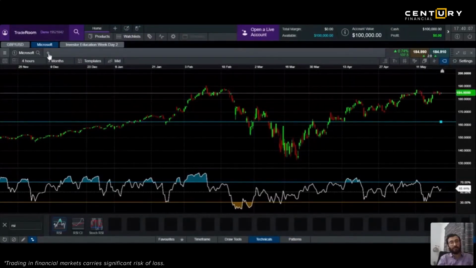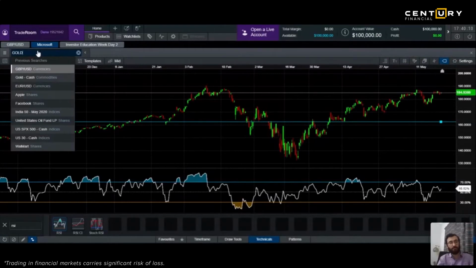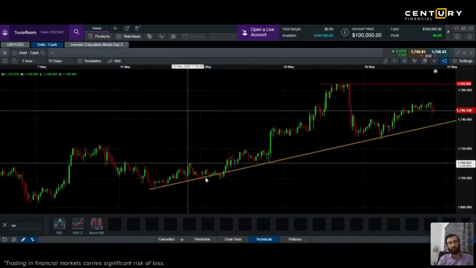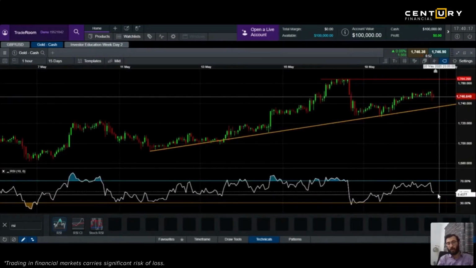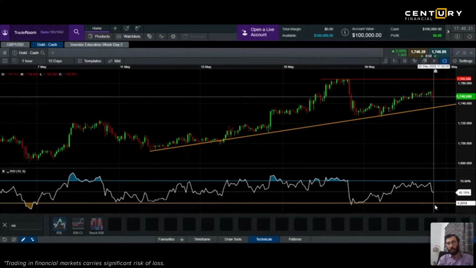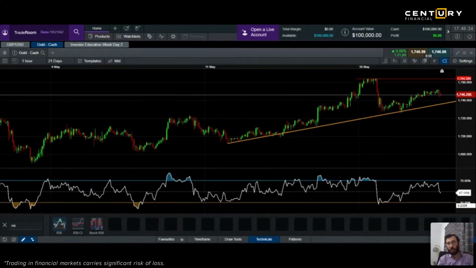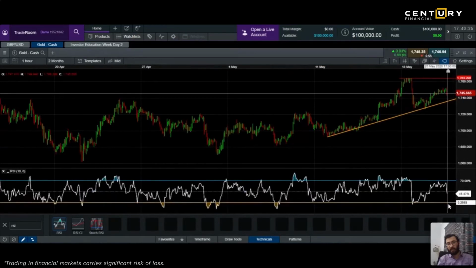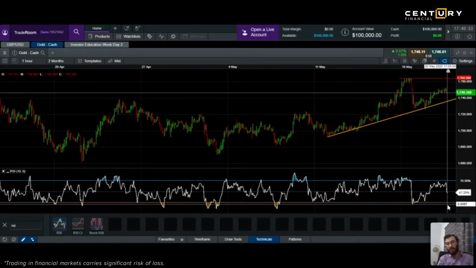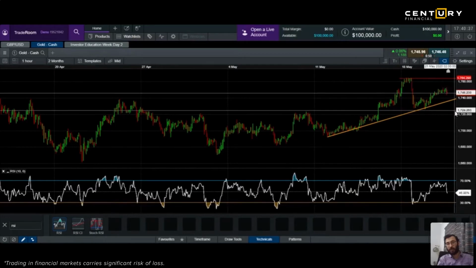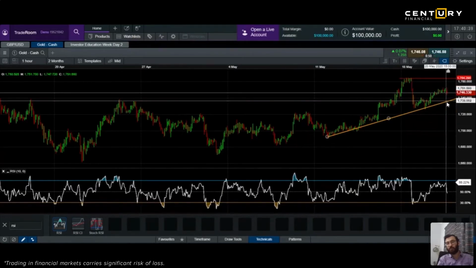Let's say instead of Microsoft, I take gold. Same 4 hour chart. Now see, even gold reached the blue line and again started coming down. I will buy it again if it comes near 30% or below that. See here, this will be a good buying level. It has again started coming down. See this, where the brown line finishes, it can bounce back from here. This is kind of your trend line also over here, right?